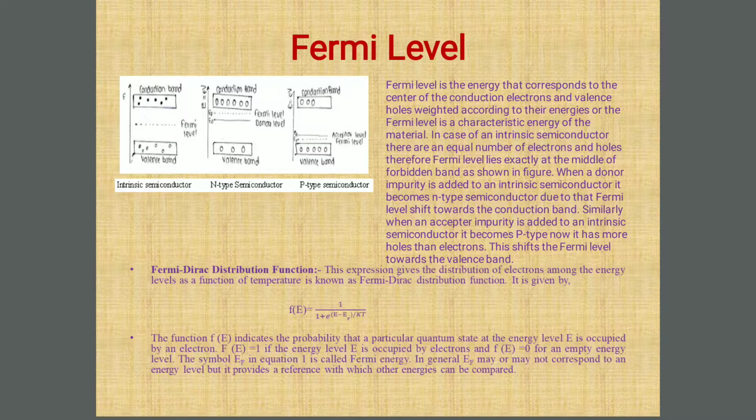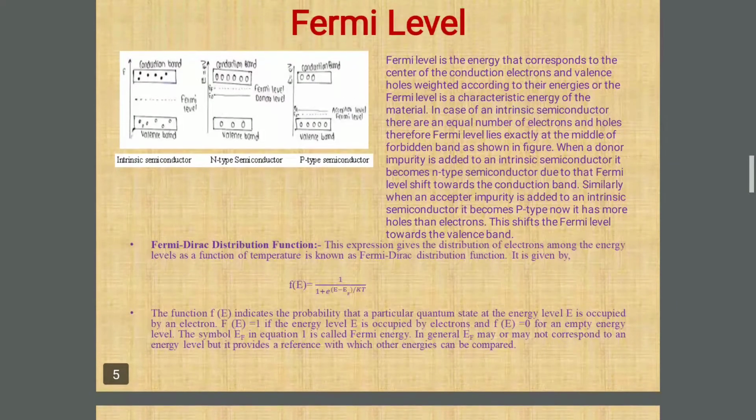What is the exact meaning of this? Simply, if we consider the concept of probability, that is tossing a coin, we have 50% probability of getting heads and tails. Similarly, we check the probability of whether an energy level may or may not be occupied by electrons. So theoretically, if f(E) is equal to 1, then that energy level is occupied by electrons, and if f(E) is equal to 0, then it is an empty energy level.